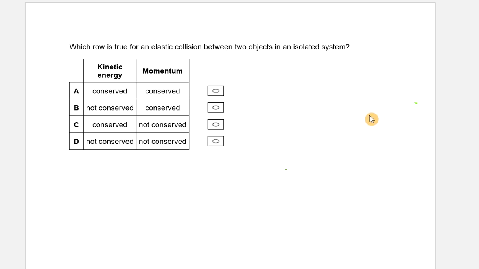Hello, another AQA A-level multi-choice question on the mechanics topic. If you want to choose a different question, hit that information card. If you want to try and do the question yourself, pause the video now.